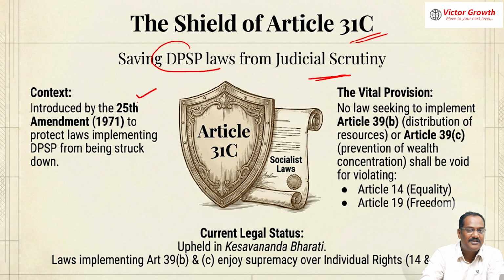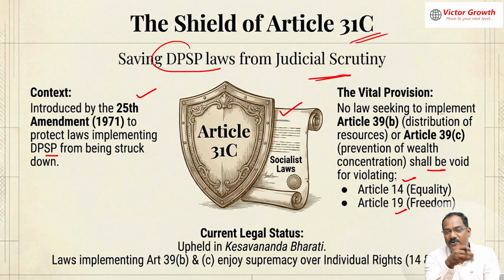In the 25th Amendment Act 1971, to implement DPSP law from being struck down. What does this mean? When a law is made to implement this Article 31C, at that time you can violate the fundamental rights a little bit also. No law seeking the implementation of 39B, distribution of resources or the prevention of concentration of wealth, shall be violating Article 14 and 19. That means if you are doing some kind of welfare activity, it has to be given to everybody in that, if you put some criteria.